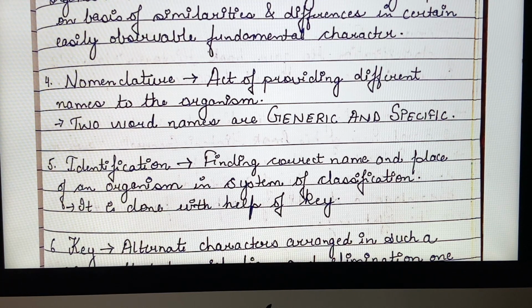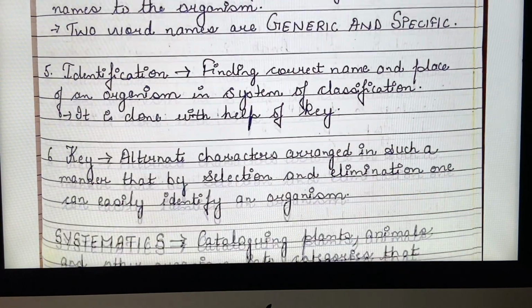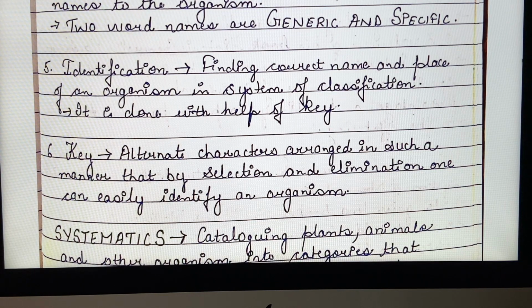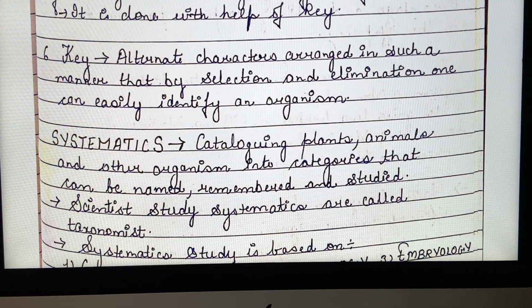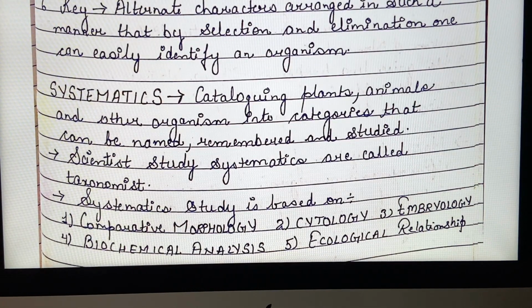One is its common name and the other is its scientific name, and the scientific name has two parts, generic name and specific epithet, that we will learn later. Next definition is identification. Identification means that after nomenclature, we have to identify the correct place for the organism. That is known as identification. And the sixth definition, key, we will study afterward.